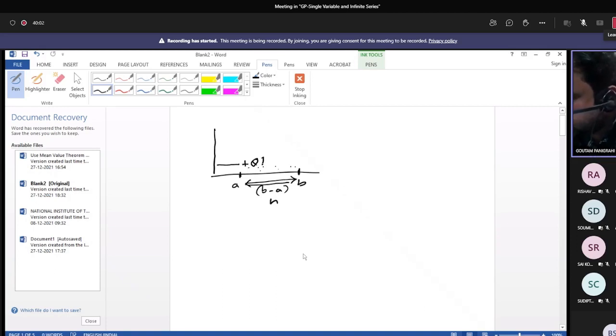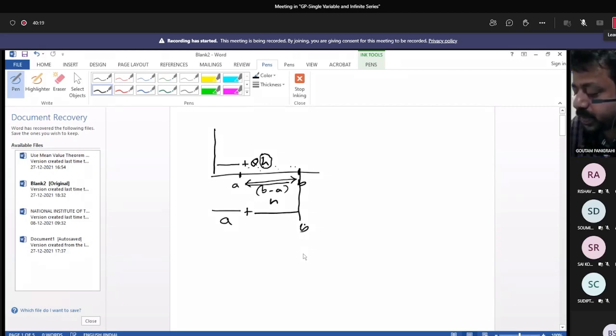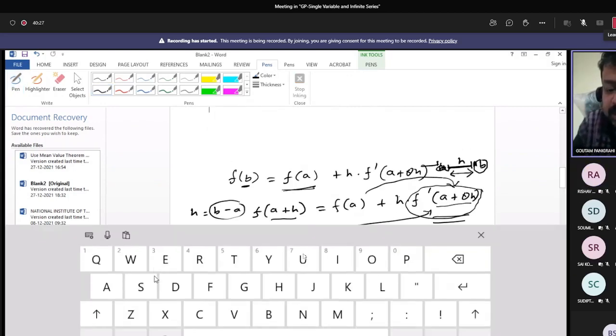This length is h, that is b minus a. So instead of writing this b, you can easily write a, this length, plus this length. So this is b. Now is it clear? Yes, sir, clear.